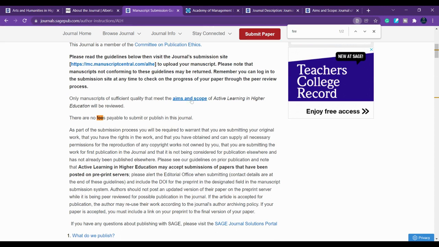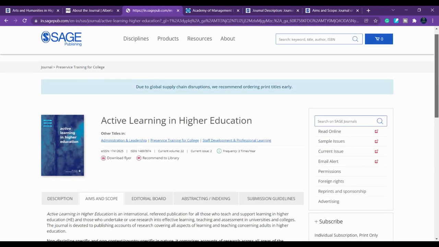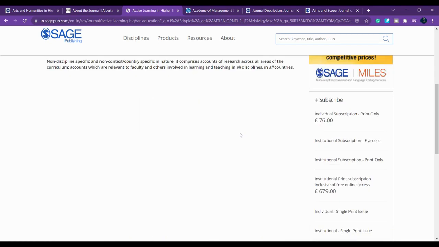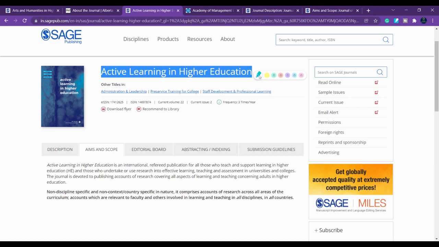You have to check the aim and scope. That is very, very important as well. Then you can also see the frequency is 3 times per year, and what disciplines they are trying to publish here. So this is also a free journal, you can submit for free, Active Learning in Higher Education.